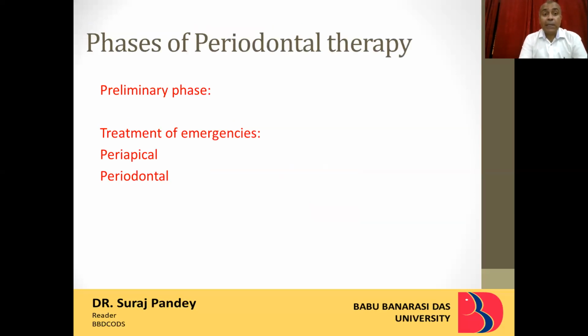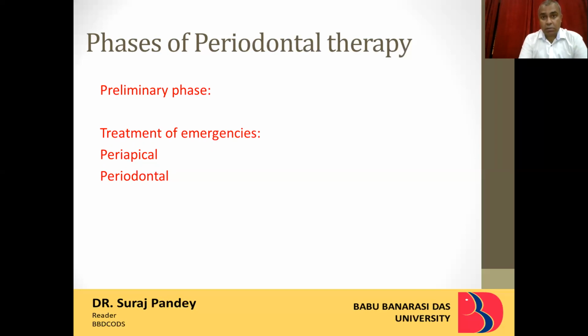Now, coming to phases of periodontal therapy. The treatment plan or the periodontal therapy is carried out in various phases. The first important phase, it's not the first phase, but it is the preliminary phase. It is also called the emergency phase. In this phase, there is treatment of an emergency, either periapical or periodontal. What qualifies as an emergency?